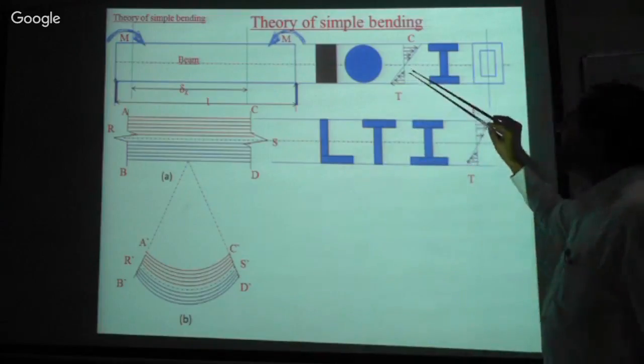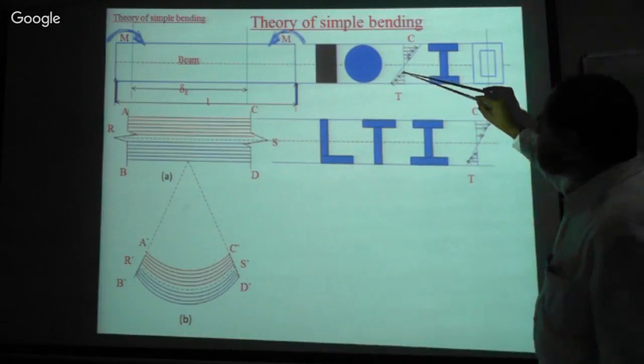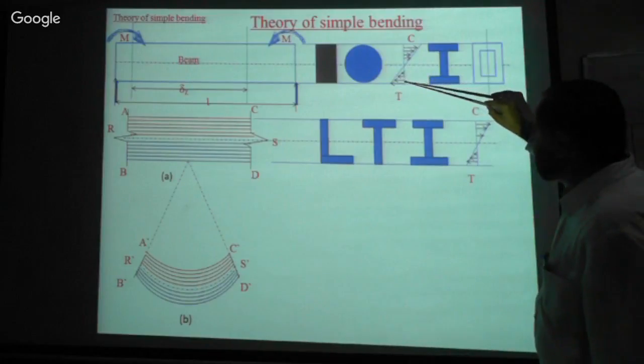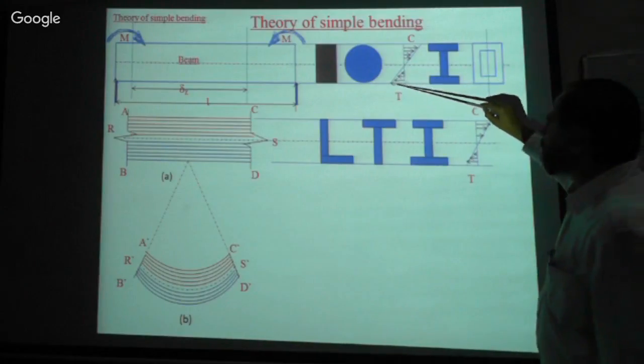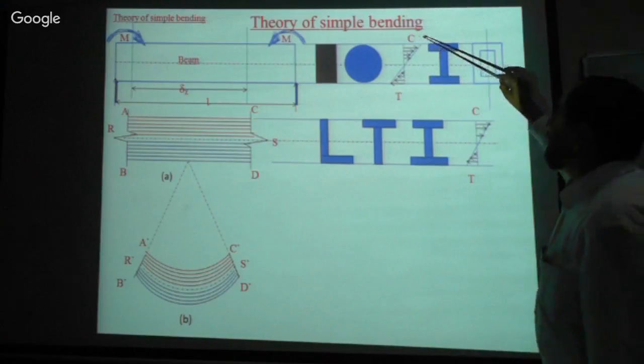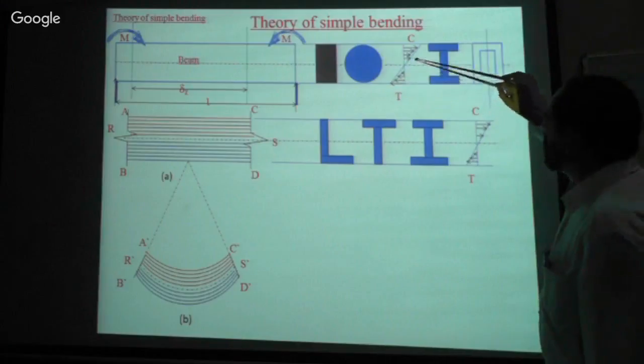The tensile stress increases from zero at the neutral axis to the bottommost fiber. This is the variation of the bending stress diagram.